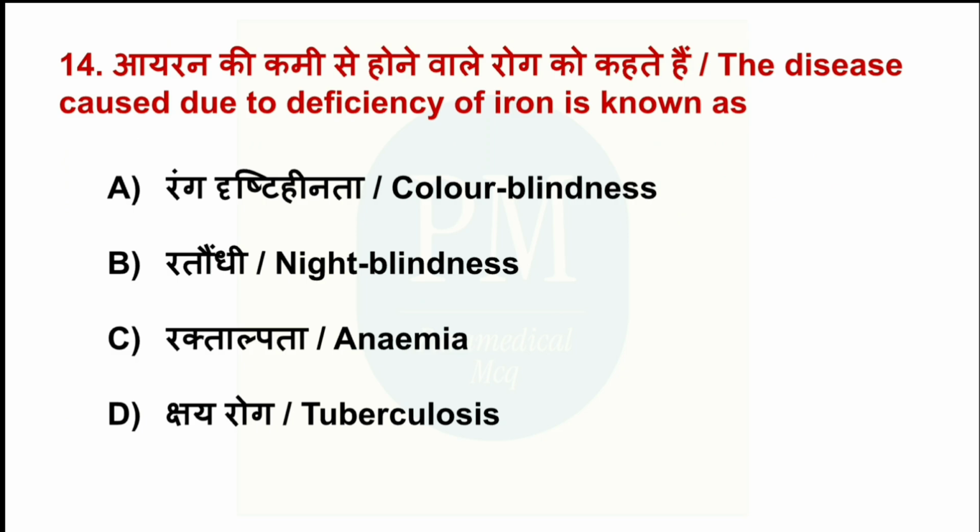The disease caused due to deficiency of iron is known as option A, color blindness. Option B, night blindness. Option C, anemia. Option D, tuberculosis. The correct option is option C, anemia.